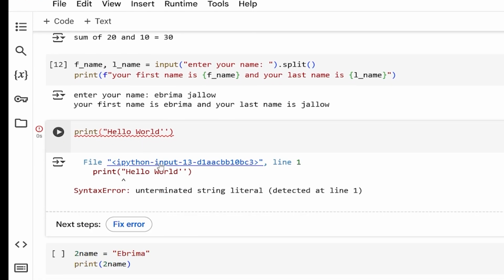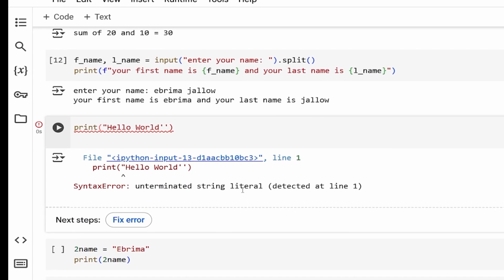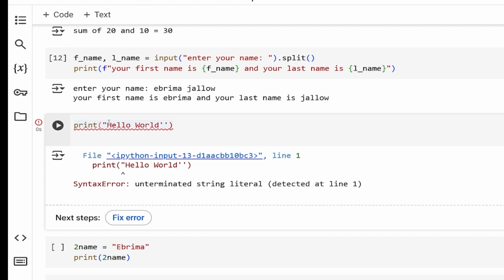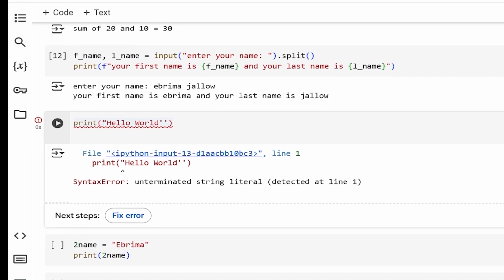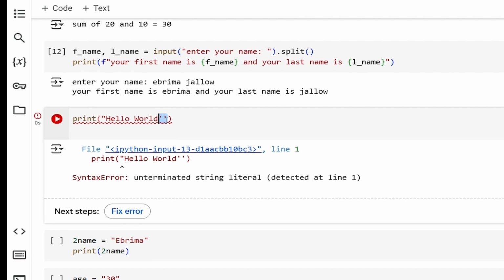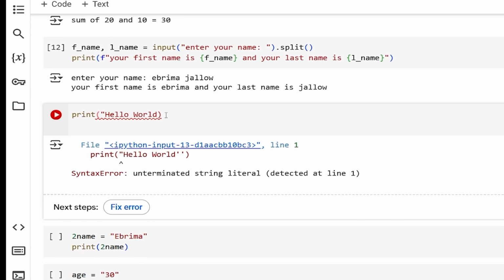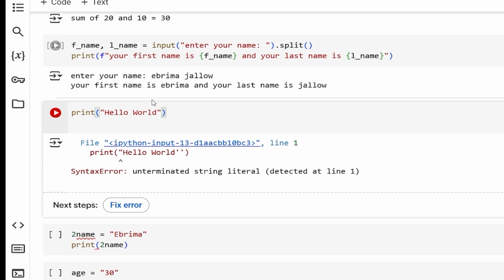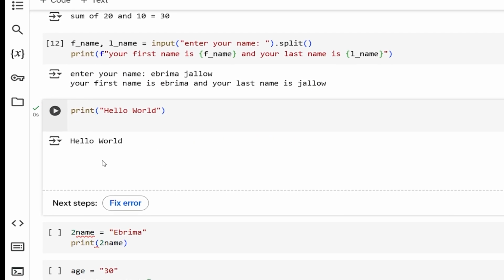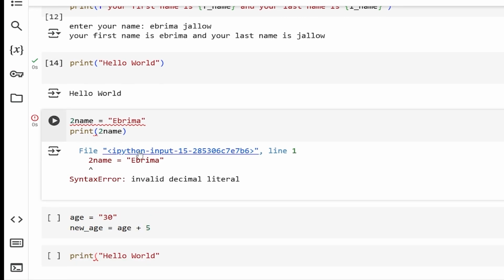So now I'm gonna load this, and now we have a problem, right? Unterminated string literal. So it's telling me this string here is not terminated, okay? So I need to come here, and you can see they are not even the same, right? So now I'm gonna remove that, and now I'm gonna put that, and you can see here now it's perfect. So now I'm gonna come here and I'm going to load this.